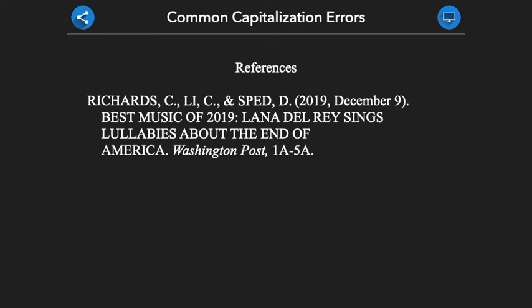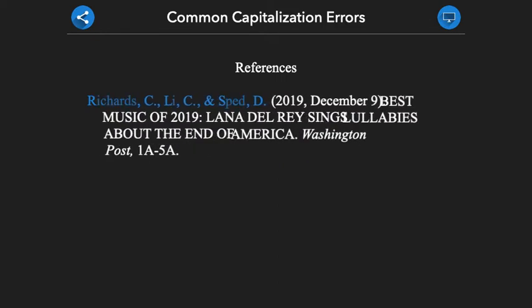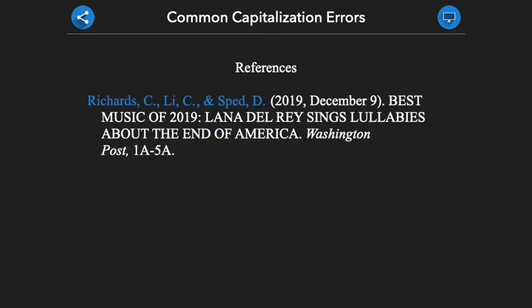Within APA reference page citations, there are several common capitalization errors that occur. First, when presenting the authors, we will capitalize these names as we normally would. In other words, we will only capitalize the first letter of the author's last name and the first initial, as is shown here. The next common capitalization error often happens in article, book, and web page titles.